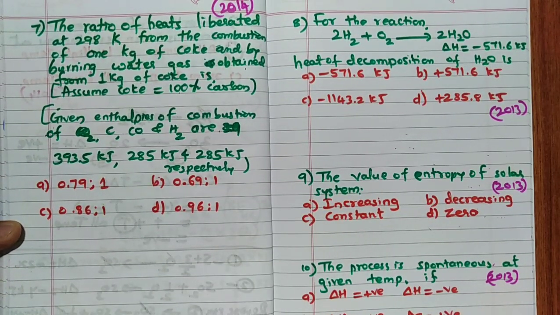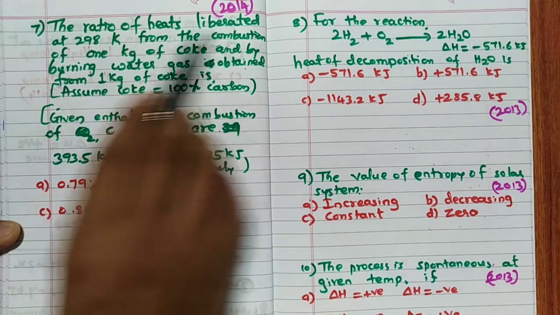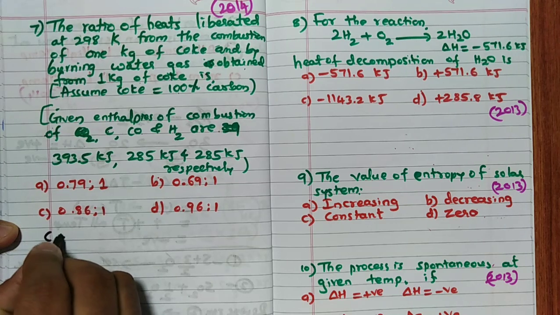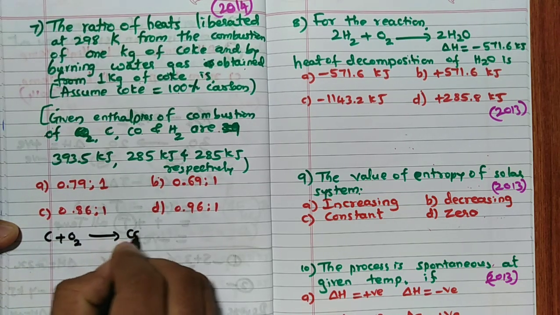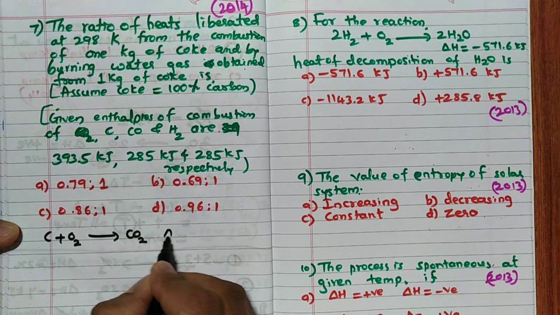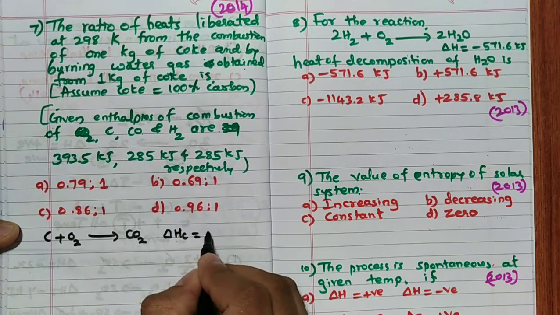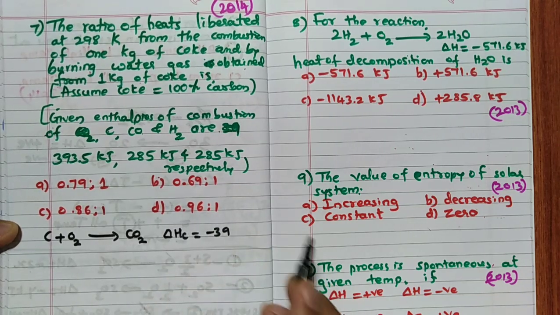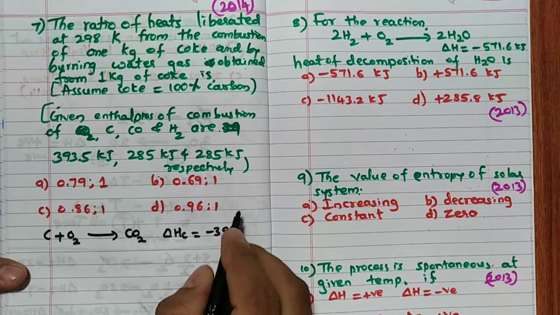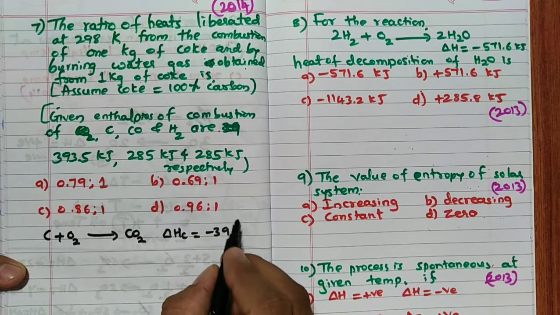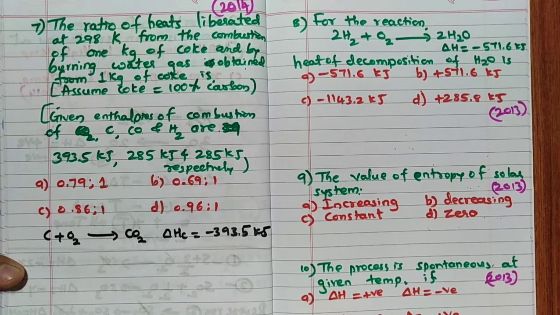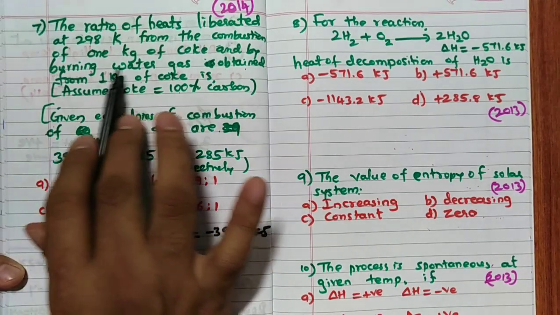So, now what is given? First, they are asking the ratio for combustion of 1 kg of coke. First, we will write the combustion of coke reaction. C plus O2 gives rise to CO2. So for combustion of coke, what is the amount of energy given? Delta HC is equal to minus 390. See, here they have asked for a ratio, so if you take minus or plus, there is no problem in that. But for enthalpy of combustion, I will take it as minus 393.50 kilojoule. Correct?